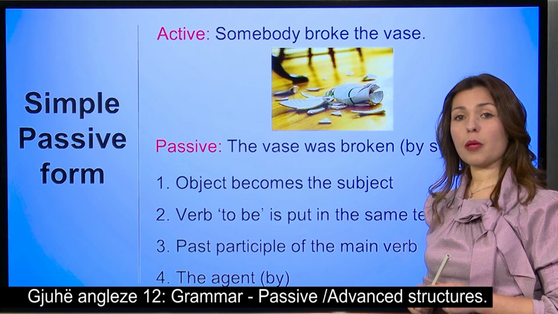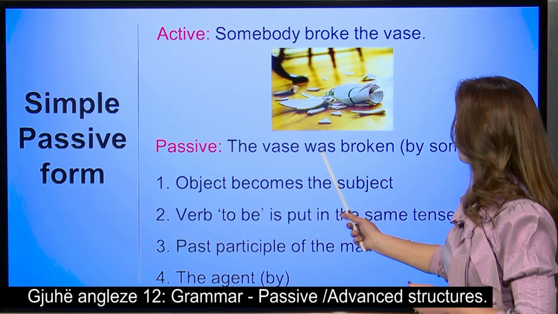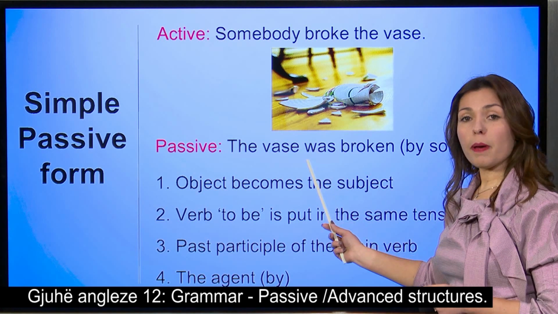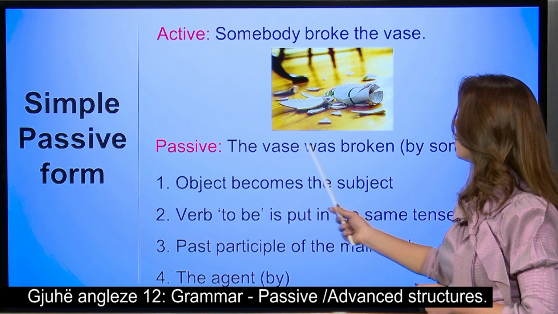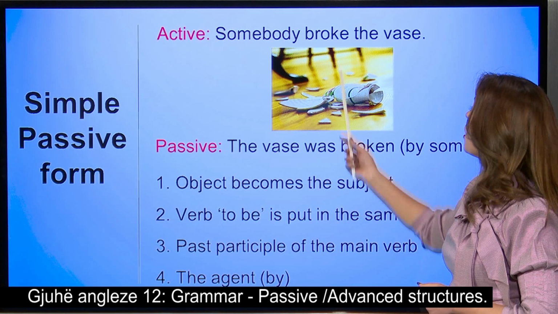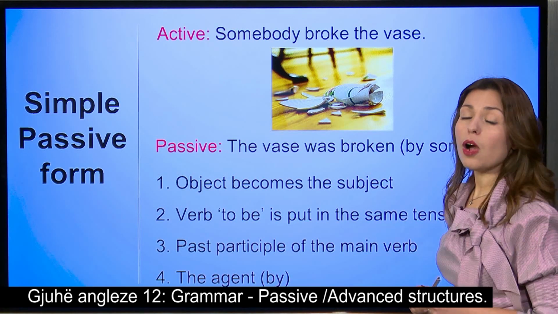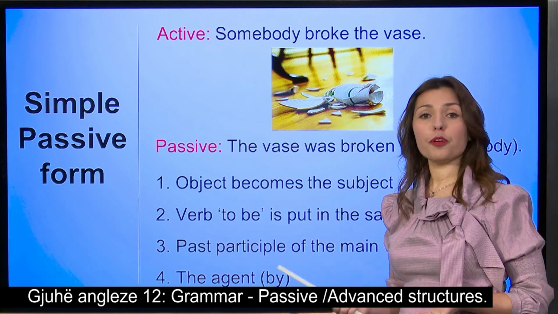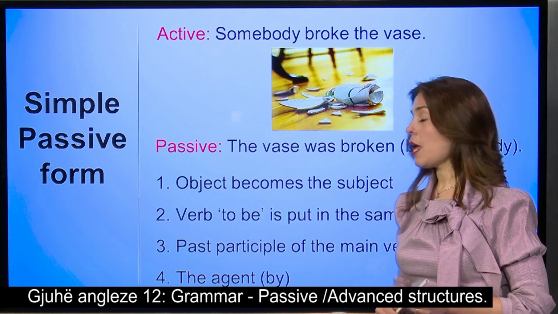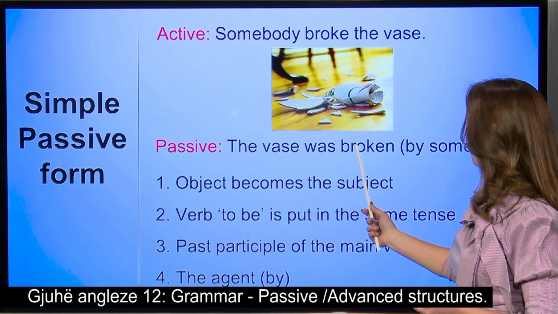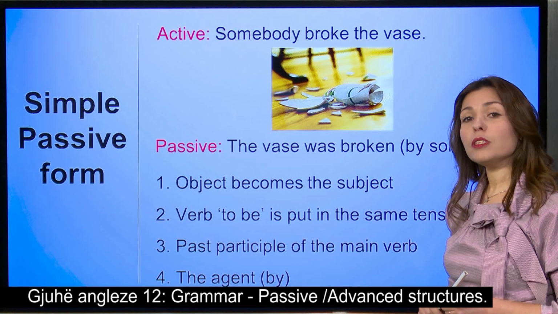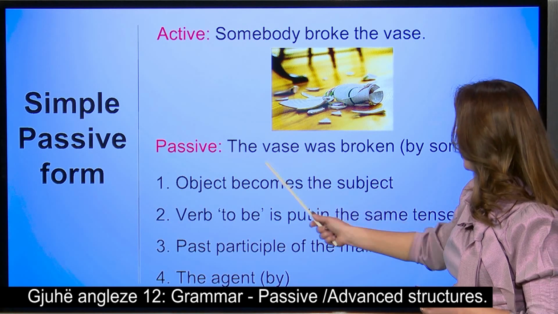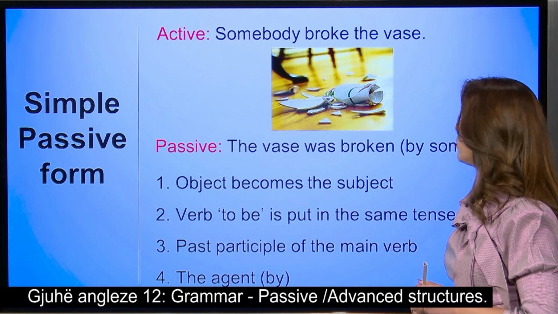So the second step is to put the verb to be in the past. So the vase was. Then we see that our verb is the verb break. The third step is to put the verb break in the past participle. So the vase was broken.